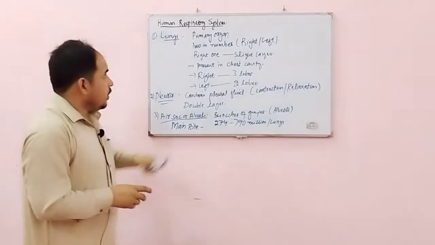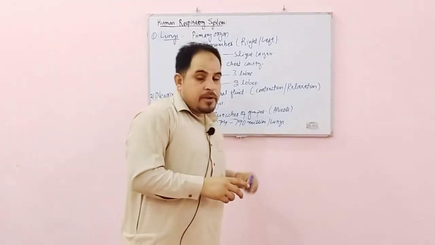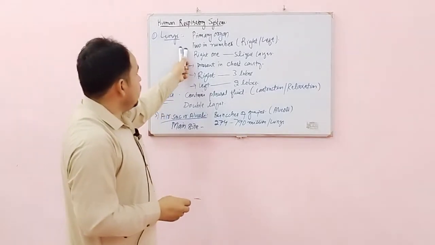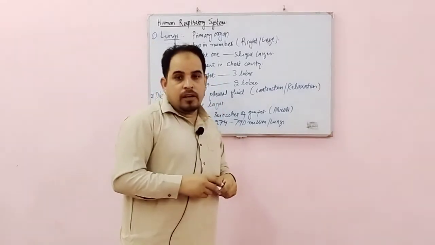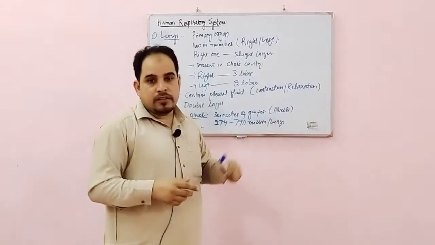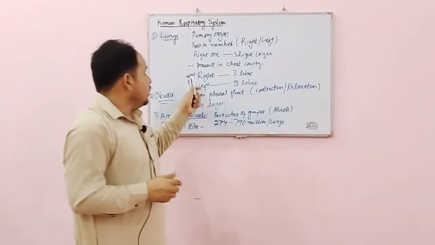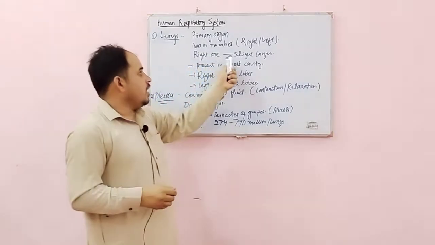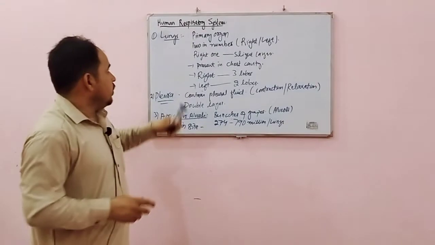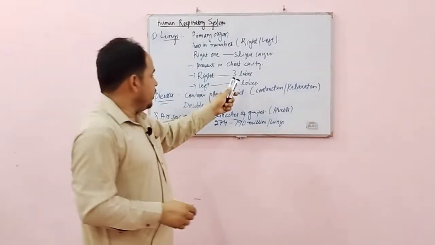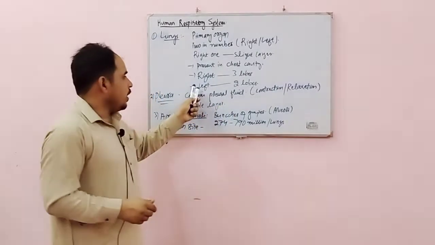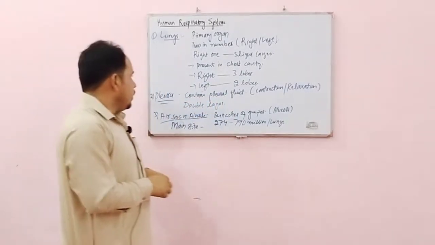So what is lung? Lungs are the primary organ of gaseous exchange. Lungs are two in number. One is present on the right side and the other one is on the left side. The right lung is slightly larger than the left one, and the lungs are present in the chest cavity. The right lung contains 3 lobes and the left lung contains 2 lobes.